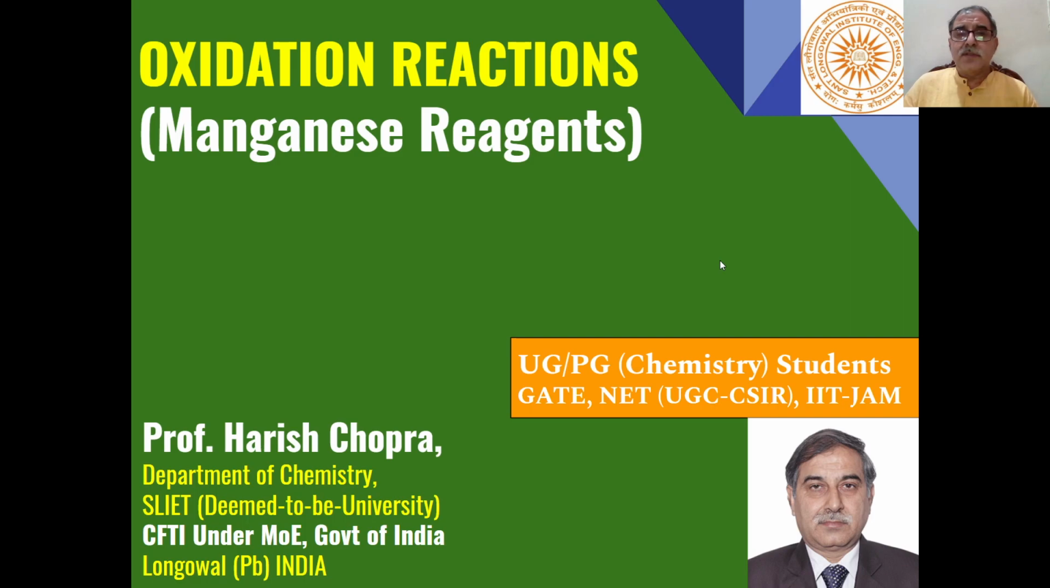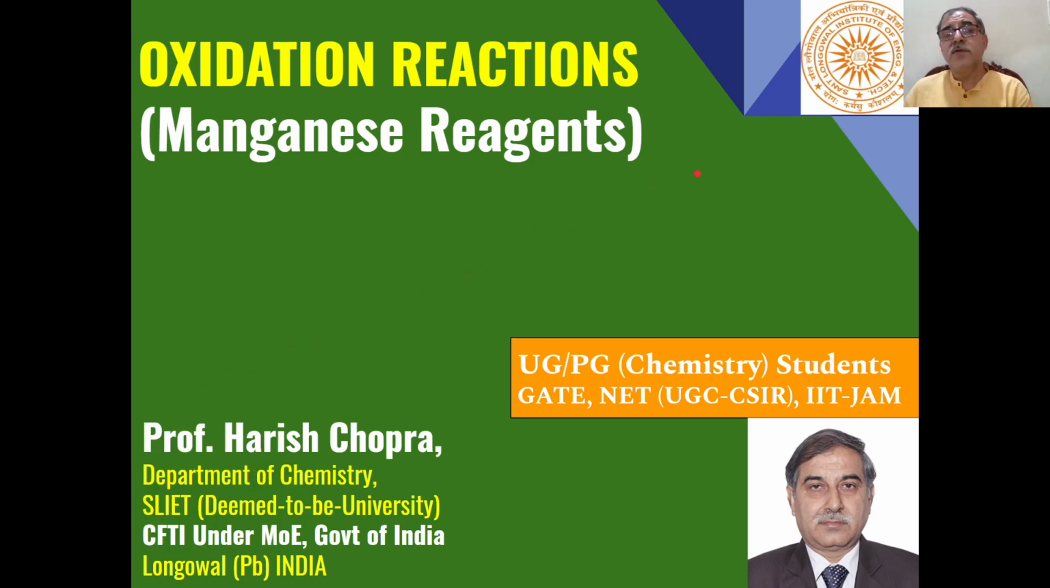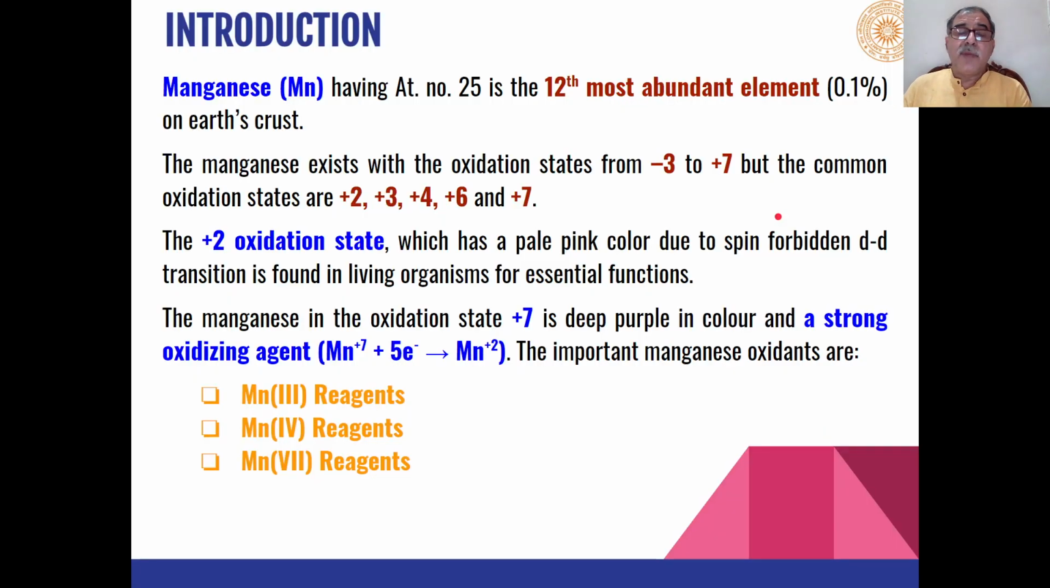Dear students, continuing with our lecture series on oxidation reactions, this is our second lecture on oxidation reactions, and in this lecture we will discuss manganese compounds as oxidizing agents. Manganese, which has an atomic number of 25, is the 12th most abundant element in Earth's crust.